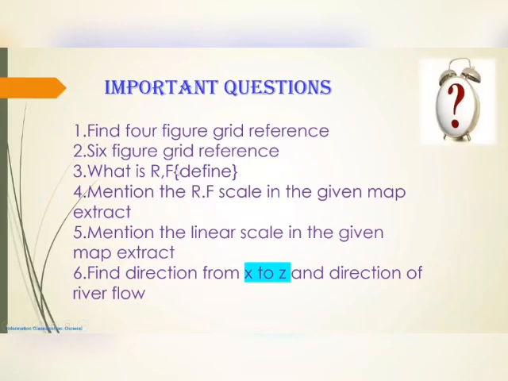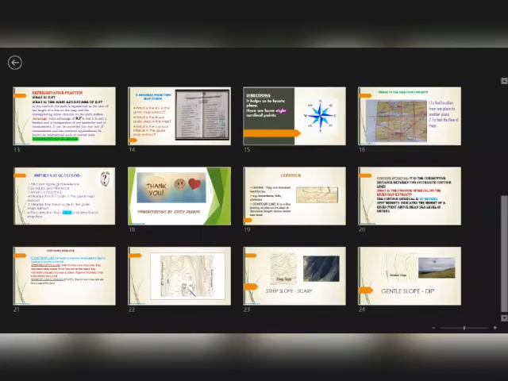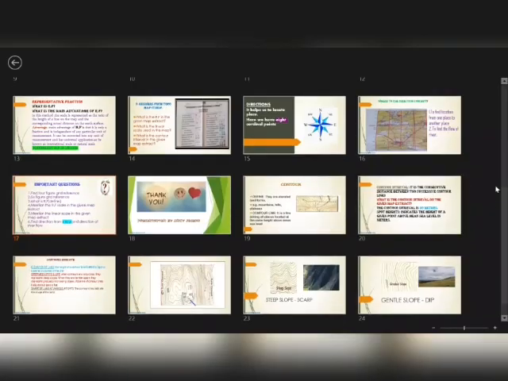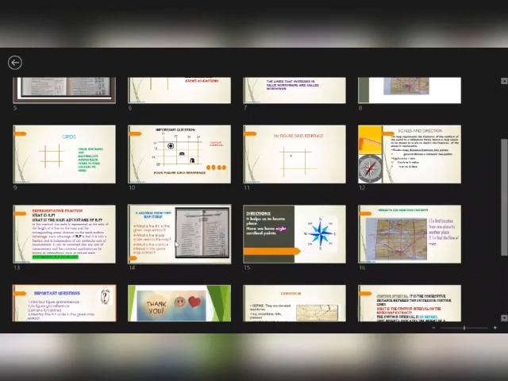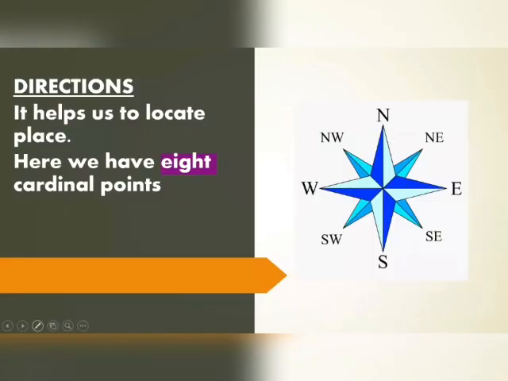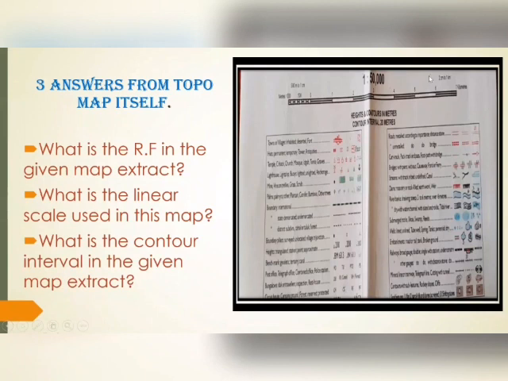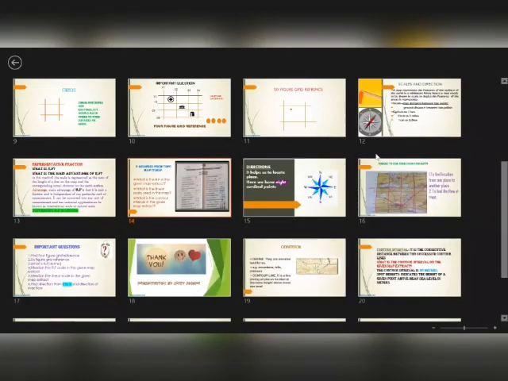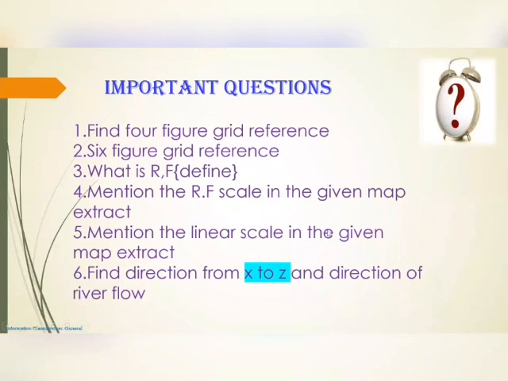The second one is, what is RF? Define it. It is mentioned here in this module; you can go back and check that. Mention the RF scale in the given map extract. We already mentioned that three important questions are there: RF is there, linear scale is there. Here we discussed already: one is to 50,000, the linear scale is 2 centimeters to 1 kilometer, and the contour interval also. Like that, the next question is to mention the linear scale in the given map, and find the direction from x to z.